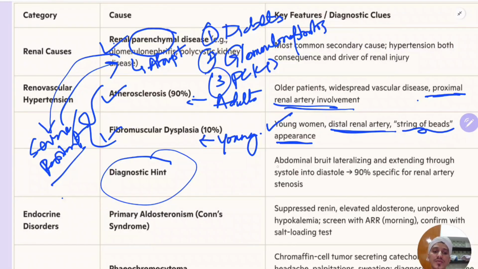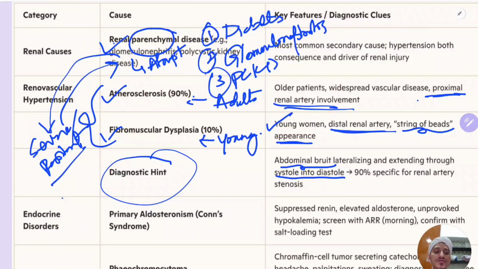When you auscultate the abdomen, you will have an abdominal bruit, which will extend from systole into diastole. A murmur is what is heard over the heart valves, a bruit is heard over the large arteries, and a hum is heard over the veins. So murmur is the abnormal sound heard over the valves, bruit is the murmur auscultated in the arteries, and hum is the abnormal sound heard in veins.